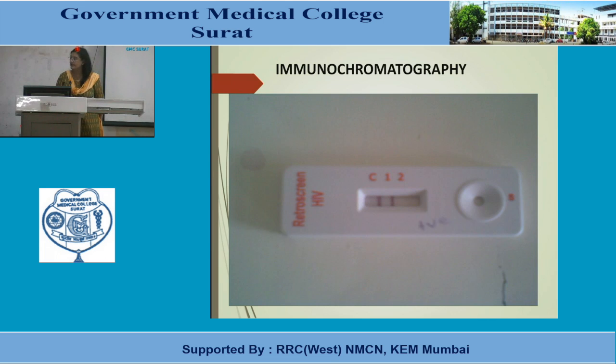If the control band is there, then your test is valid. This picture shows the HIV antibody detection test, where it shows a band at the site of 1. 1 means HIV 1 infection. Because the control band is there, this test is valid, and the band at the site of 1 is showing a pink colored band. It means HIV 1 infection is positive. Okay.